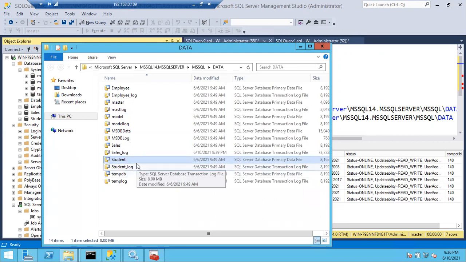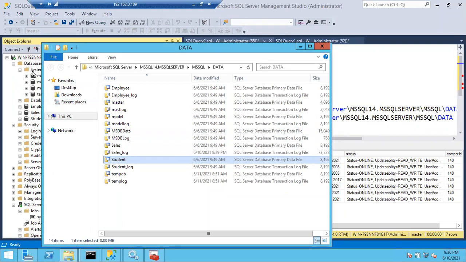In case your SQL Server is up and running and I want to rename it, I have to stop my SQL Server. If I want to copy these files from this location to another location, cut paste or copy paste, or rename, or delete, anything you want to do, you cannot do it if your SQL Server is up and running. If your SQL Server is down, then you can do whatever you want. You can delete the files also.